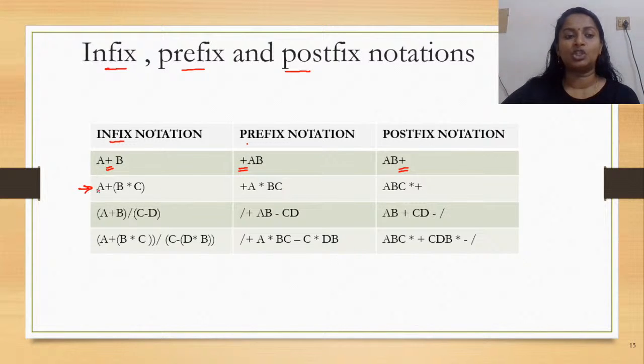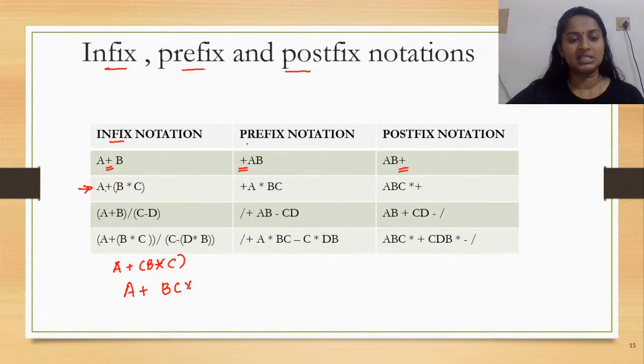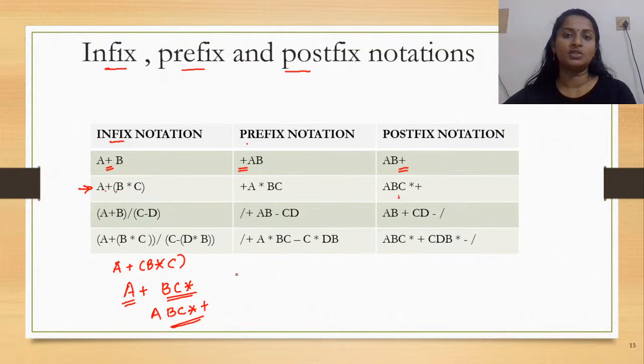Now see this expression: a plus b asterisk c. This is an infix expression. So the priority has to be first given to the parenthesis. We first convert it, so this would be bc asterisk, if you're converting it into the postfix notation. Now a is an operand, and bc star is the next operand. So how would you convert it to postfix? You would write a, b, c, star, plus. See how you have arrived at the postfix notation.